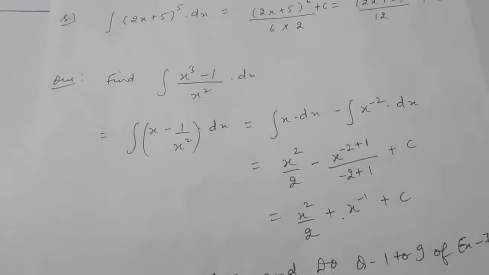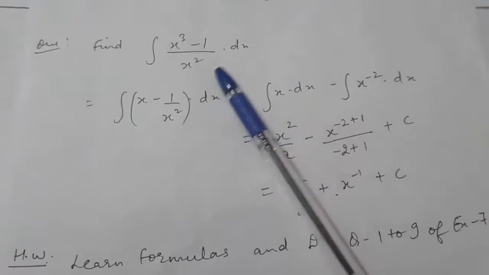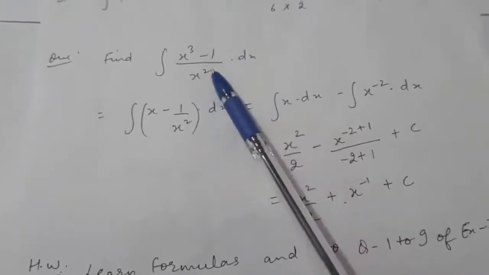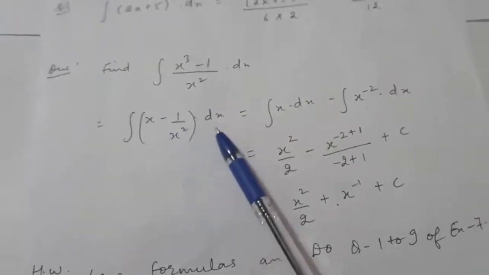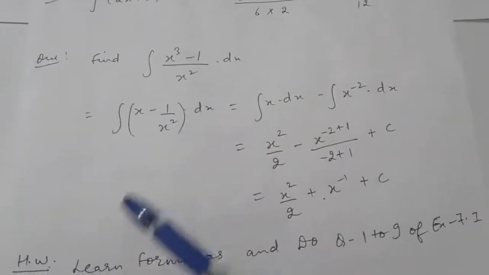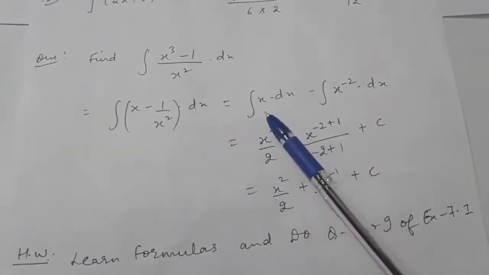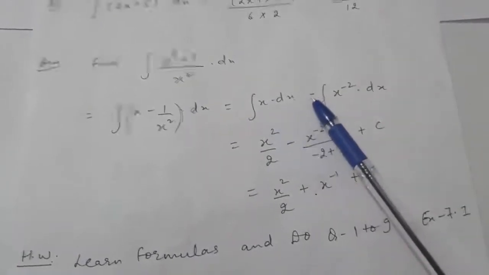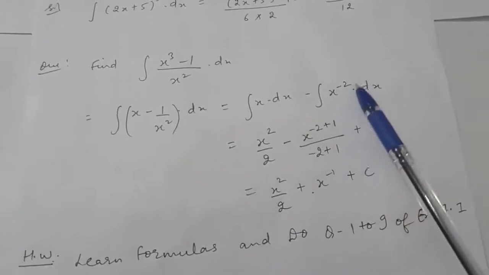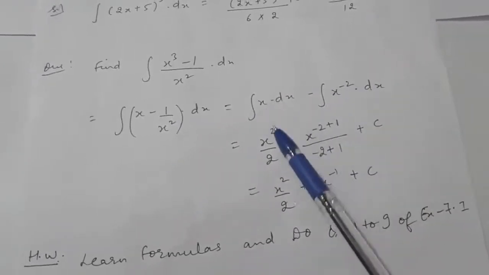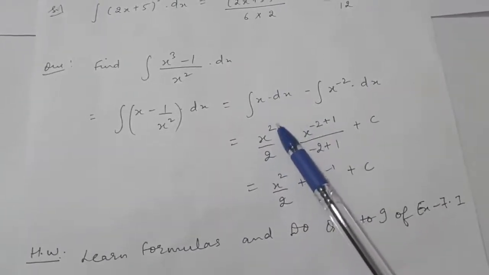Now the next question is, find the integral of x cube minus 1 upon x square with respect to x. So first of all divide the numerator with x square. So you will get x minus 1 by x square into dx. That is, you have to integrate this value with respect to x. So it is basically equal to integral of x minus integral of 1 by x square, which is x raised to the power minus 2. Now integral of this will be x raised to the power n plus 1, and here n is 1, so it will be 1 plus 1, that is 2.